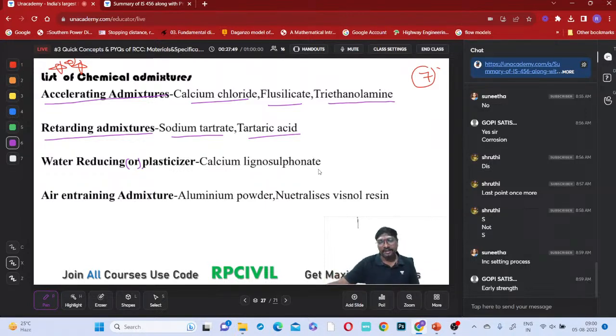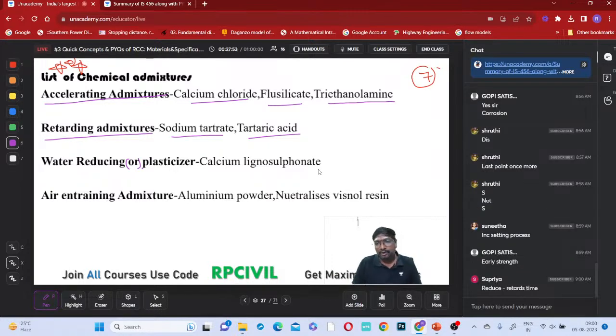When do we have to go for the accelerating type? Accelerating admixtures reduce the setting time, and retarding admixtures increase the setting time. They will not allow the concrete to set quickly. Why?